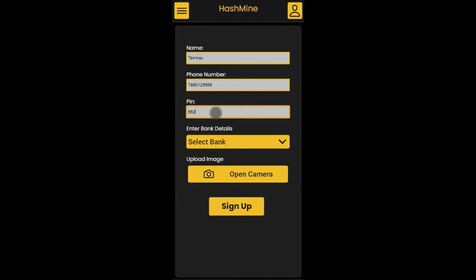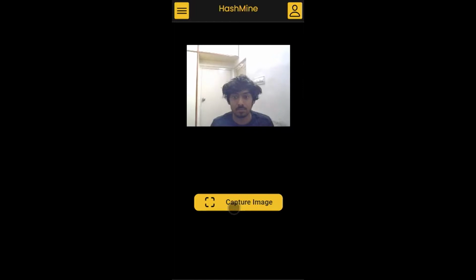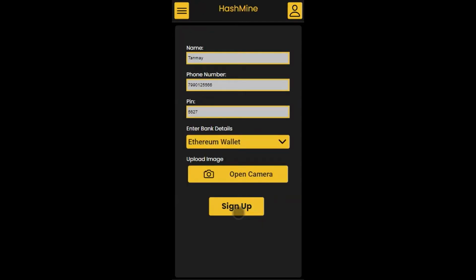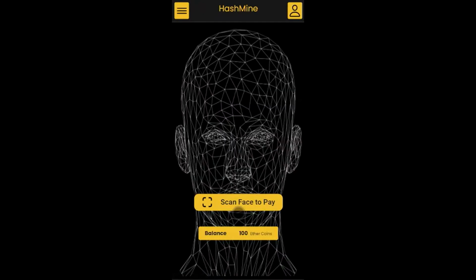Then he chooses Ethereum wallet and he uploads his image. And in our case, we're using KYC, which is Know Your Customer, to verify the person and link him with his image. So in this case, our application now knows that this image refers to Tanmay, and we have also information about his banking information like Ethereum wallets and etc. So now our model can recognize Tanmay.